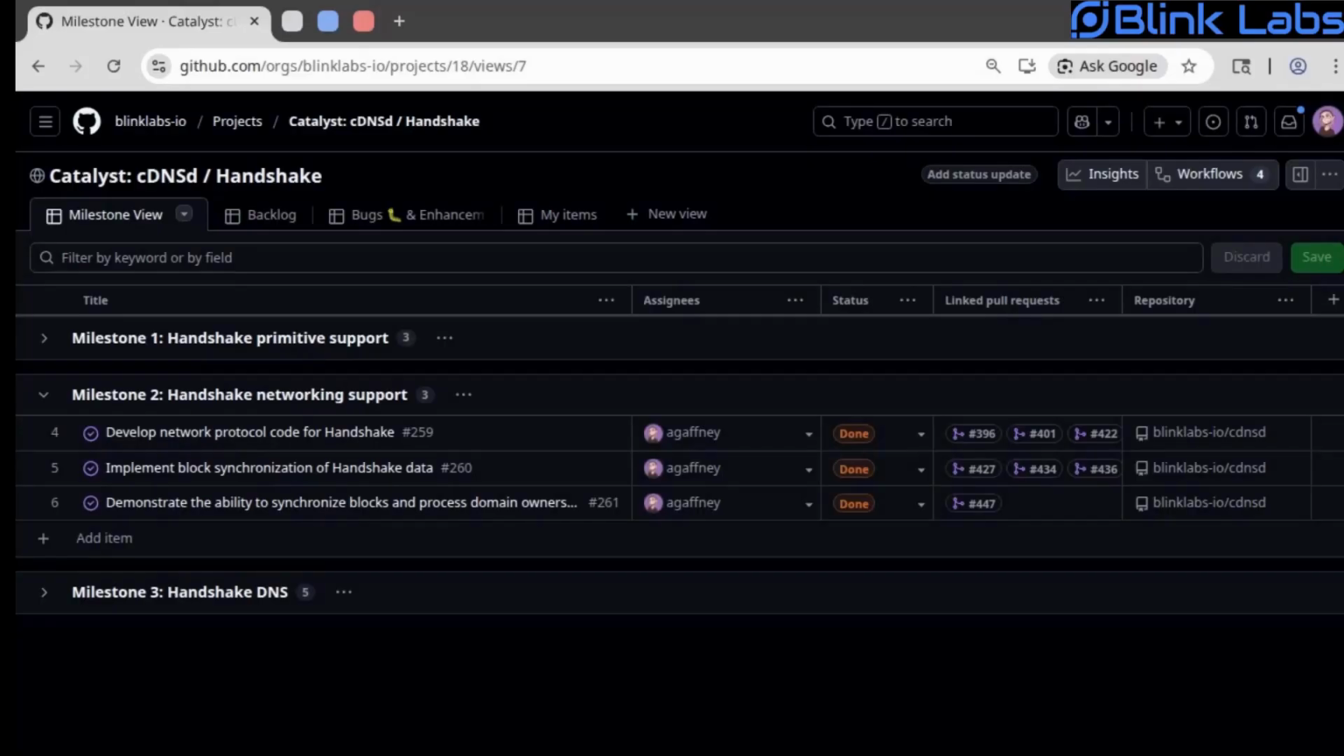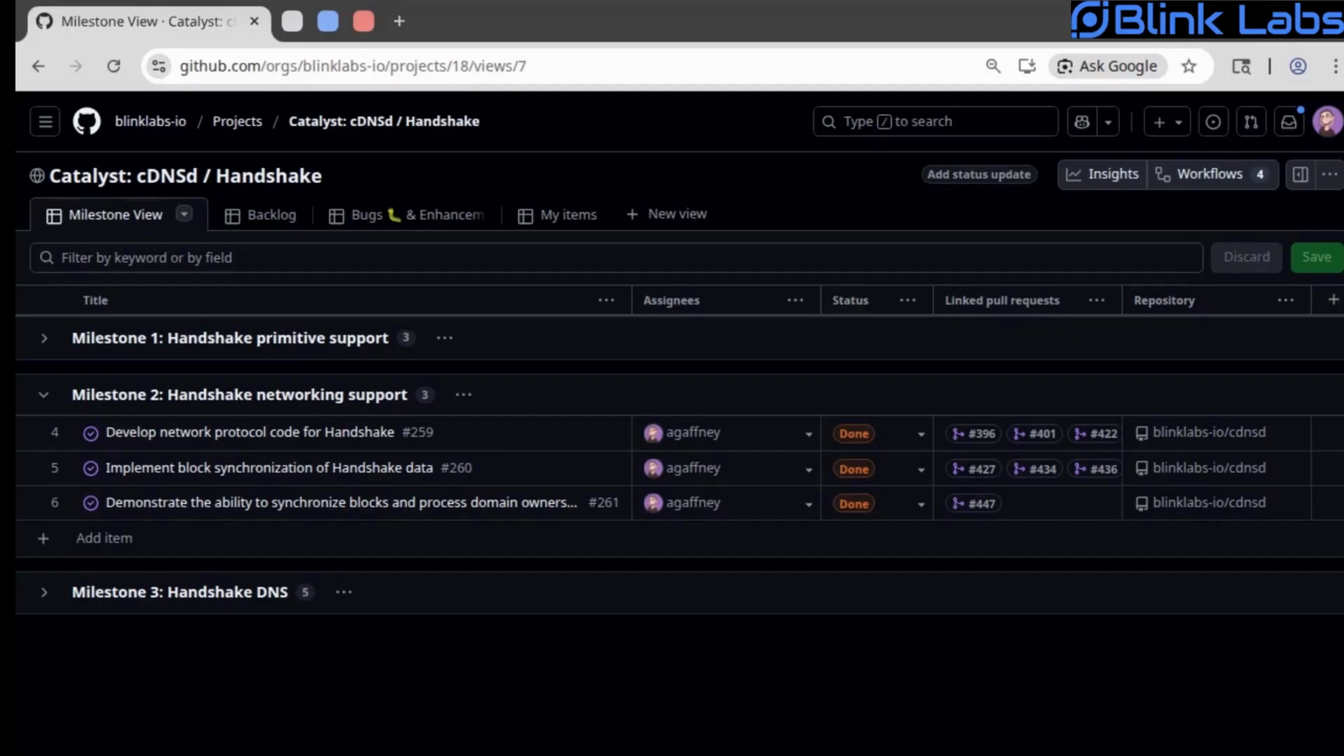Milestone 2 for the Handshake decentralized DNS blockchain integration with cDNSd project implements network communication with Handshake nodes and generation of a stream of updated blocks. The outputs for this milestone are: develop network protocol code for Handshake, implement block synchronization of Handshake data, and demonstrate the ability to synchronize blocks and process domain ownership updates.